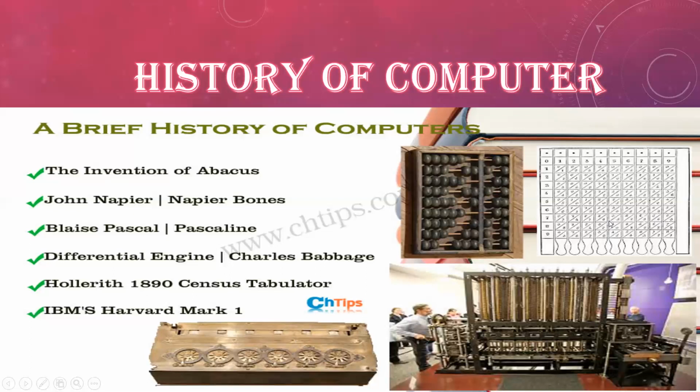Then how did people do calculations on numbers? So these scientists tried to develop a new machine from time to time, and it resulted in a great machine that is known as differential engine, or we can say analytical engine.